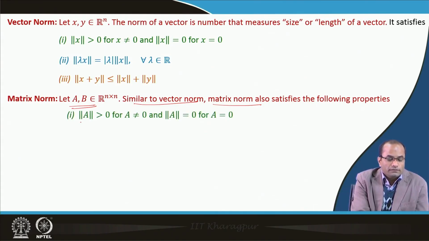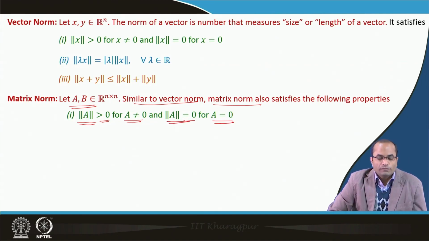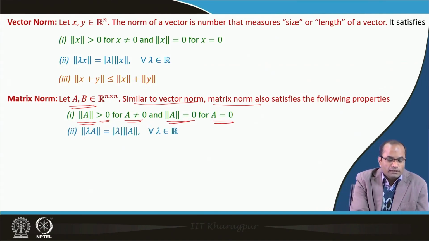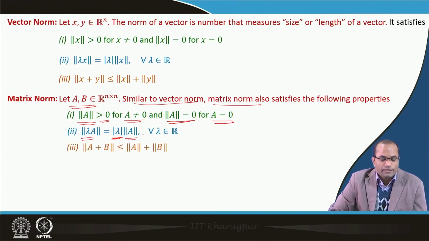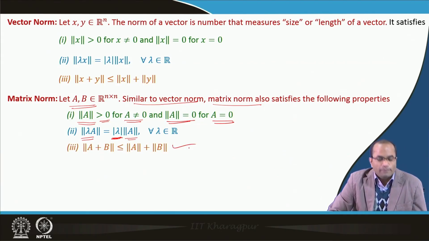The matrix norm will be positive whenever A is a non-zero matrix, and when A is a zero matrix, the matrix norm will be equal to 0. Similarly, the absolute value of lambda can be taken out of the norm of lambda A, and the triangular inequality also follows for the matrix norm.